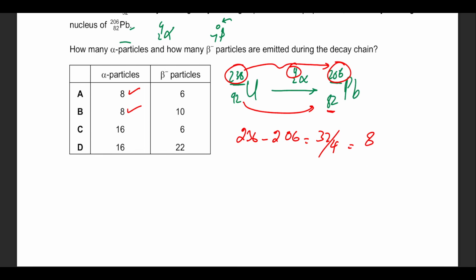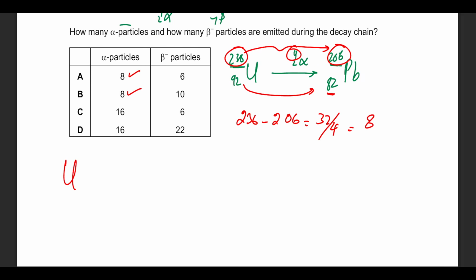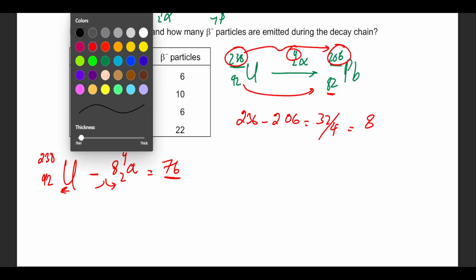First, we need to go back again for the sake of alpha. You see, if this is 238 and this is 92, minus 8 alphas, which are 4 and 2, so this is 8 times 2 subtracted from 92, that gives me 76. So whatever is being made intermediately should have 76 in it. Yeah, it should be 76.